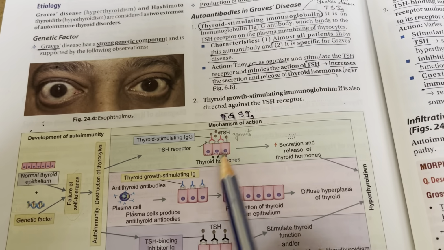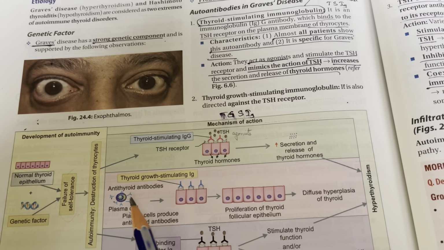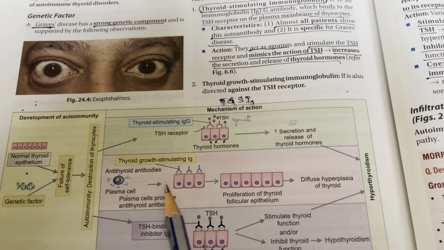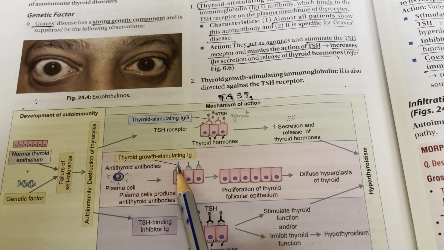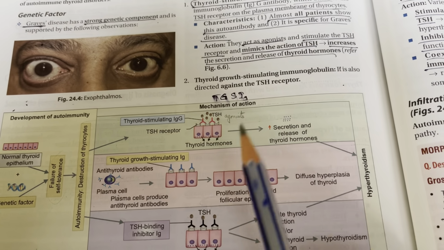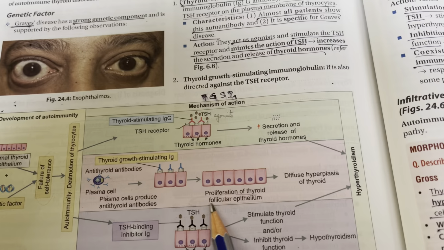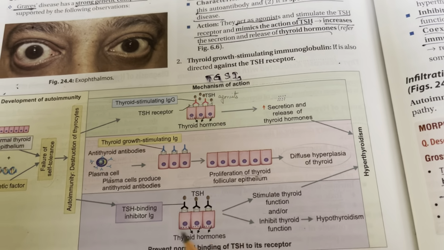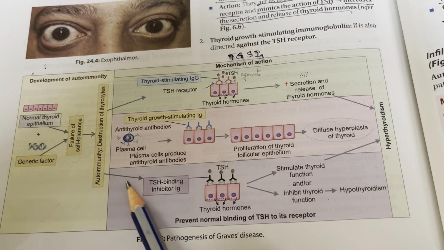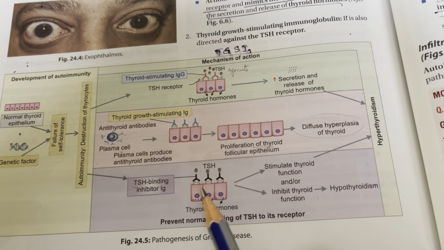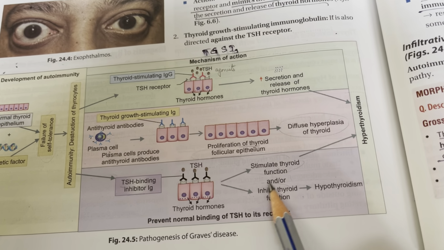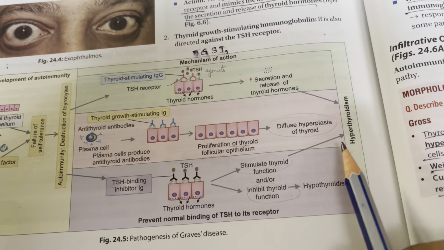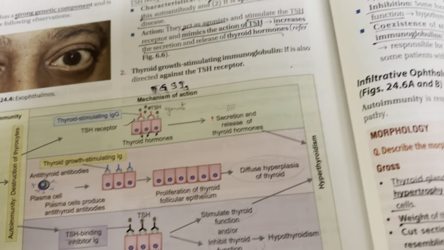Next, TGSIG, so thyroid growth stimulating immunoglobulin. First, antibodies are produced, they bind to the receptors, and then they cause growth of the thyroid cells, so proliferation of the thyroid follicular epithelium, diffuse hyperplasia of the thyroid. Next, you have TSHBII, so TSH binding inhibitor immunoglobulin. They can stimulate thyroid function or they can inhibit thyroid function, leading to hypothyroidism, which can coexist with hyperthyroidism.